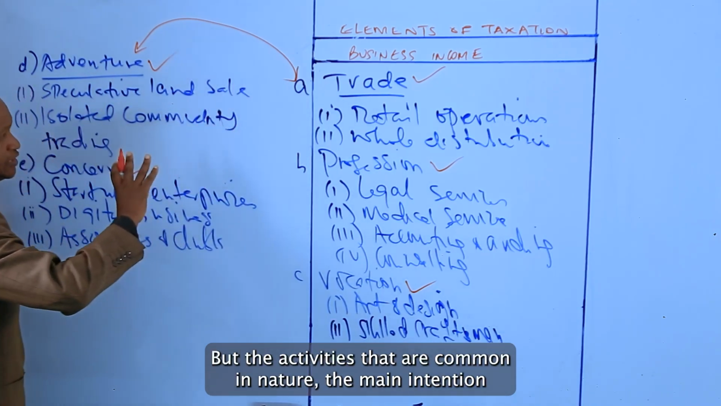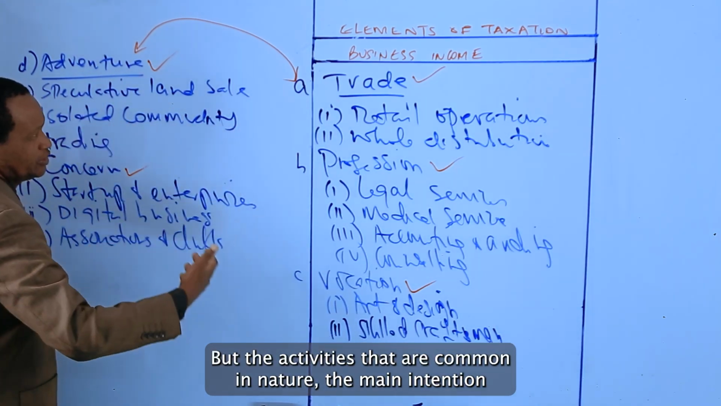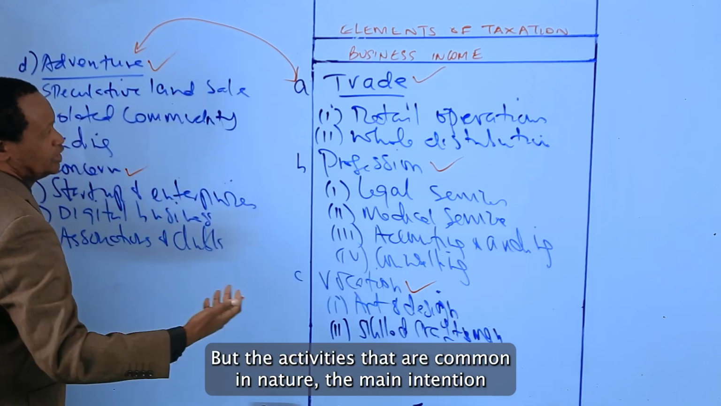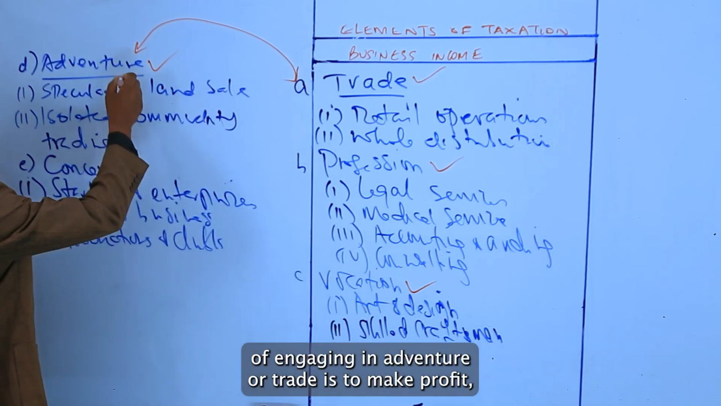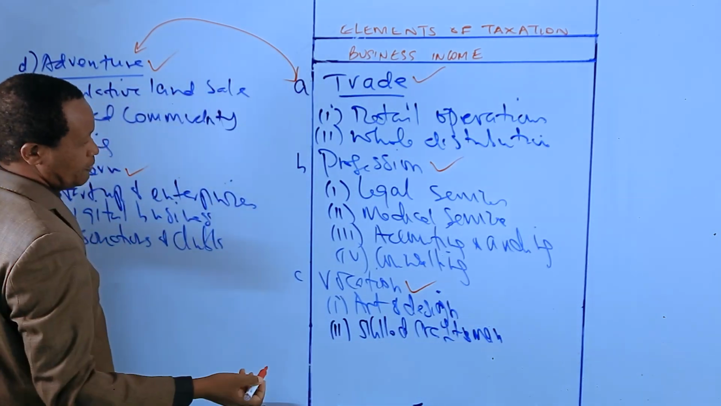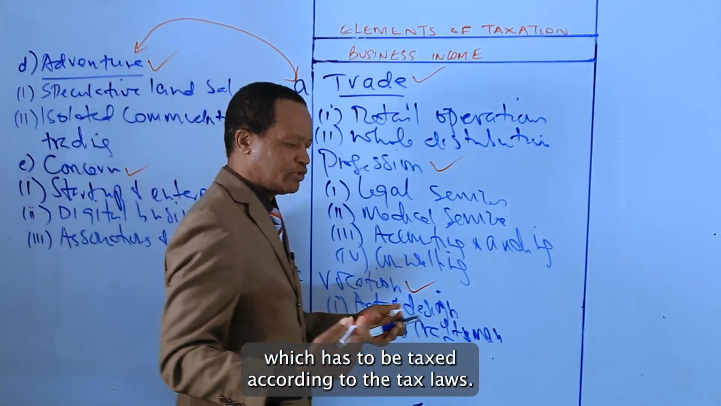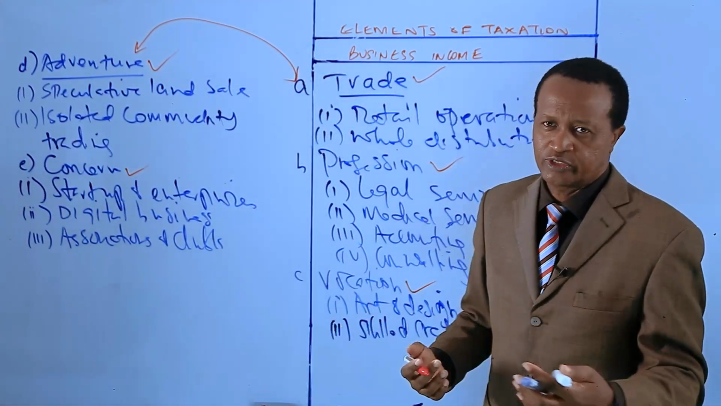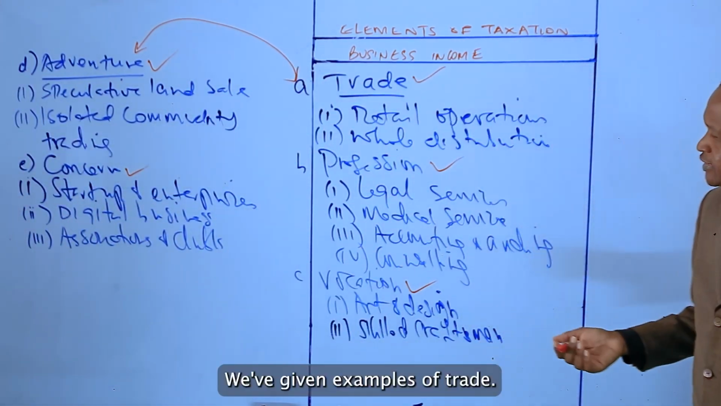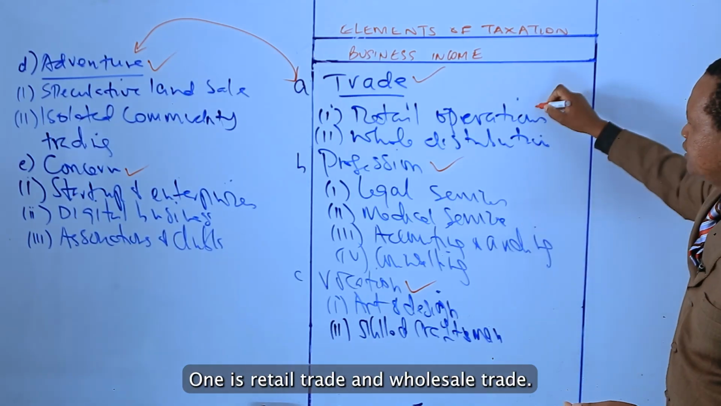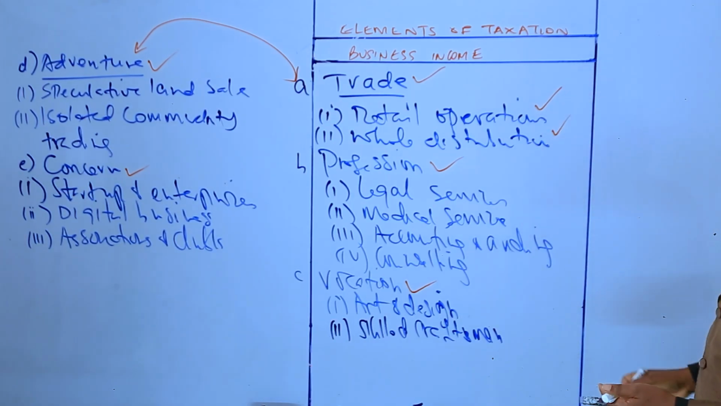But they are activities that are common in nature. The main intention of engaging in adventures or trade is to make profit, which has to be taxed according to the Kenya tax laws. We've given examples of trade. One is retail trade and wholesale trade.